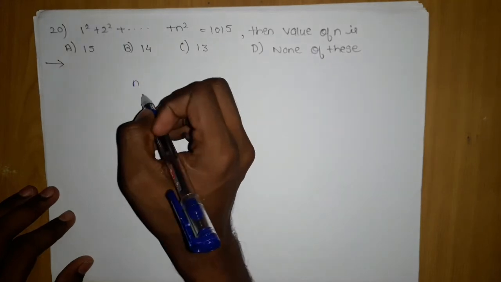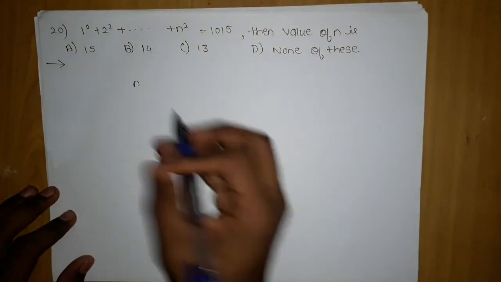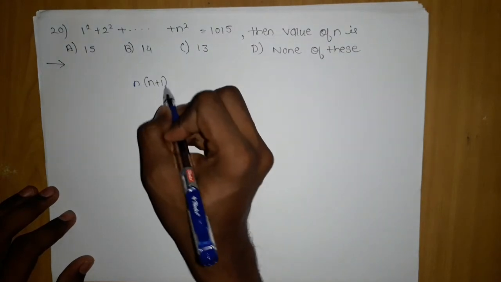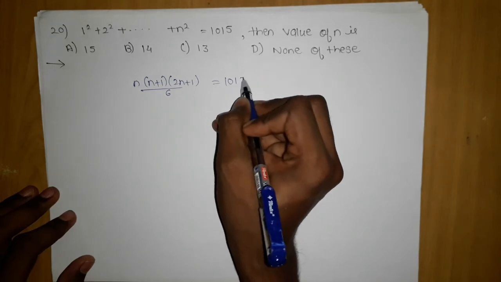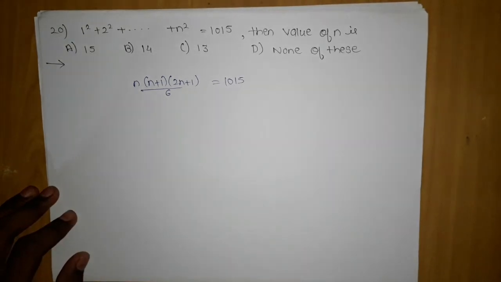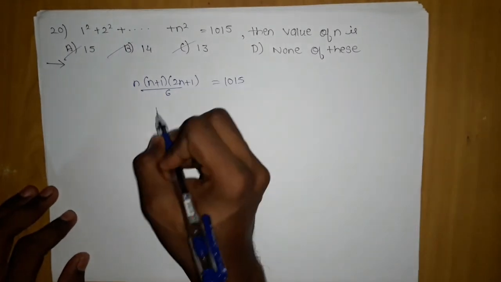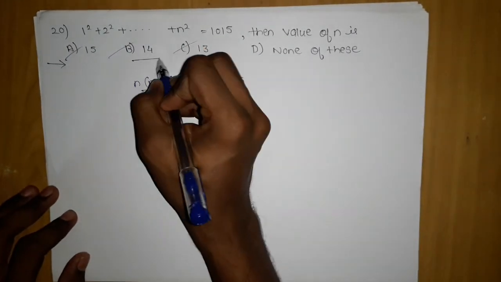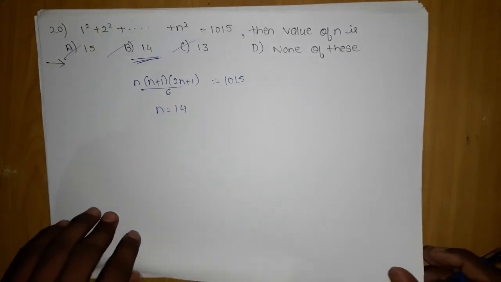Sum of squares of natural numbers is nothing but n into n plus 1 into 2n plus 1 by 6, it should be equal to 1015. Now how are you going to hit and trial this? By putting the values each and every time, you will come to know n equals 14 satisfies the answer, and this type of question we have also discussed in the lecture only.